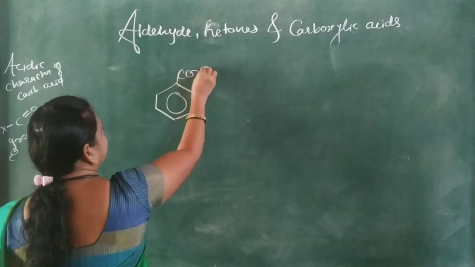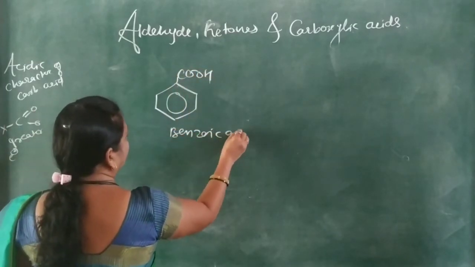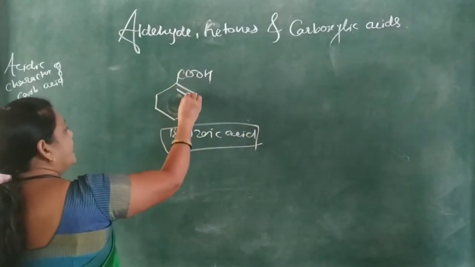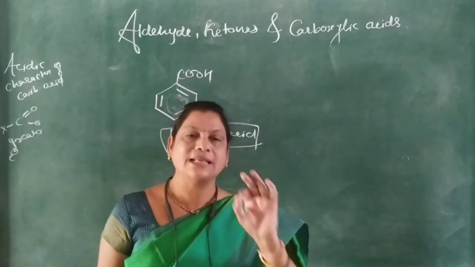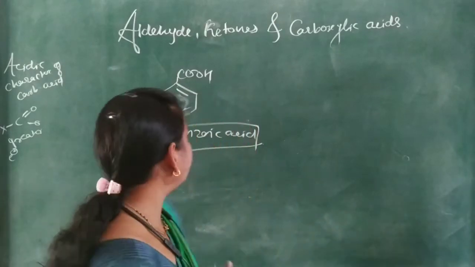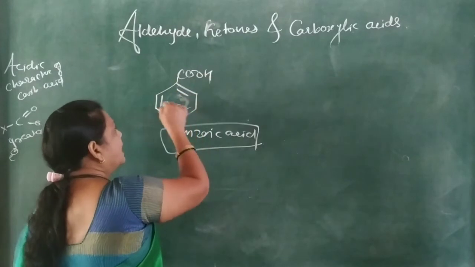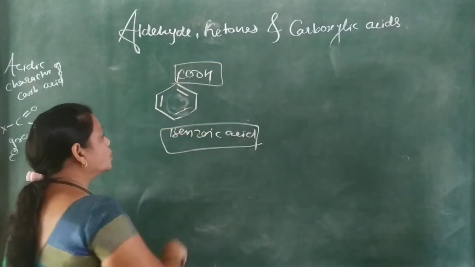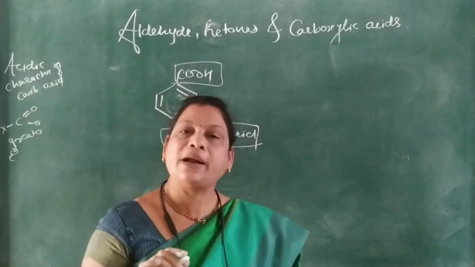Okay, this is the aromatic acid, benzoic acid, and because of this alternate double bond, this benzene has more stability than the alkyl group, as well as because of delocalization of 6 pi electrons, this alternate double bond, and here COOH. Okay, so this is the monosubstituted benzoic acid or monosubstituted benzene.